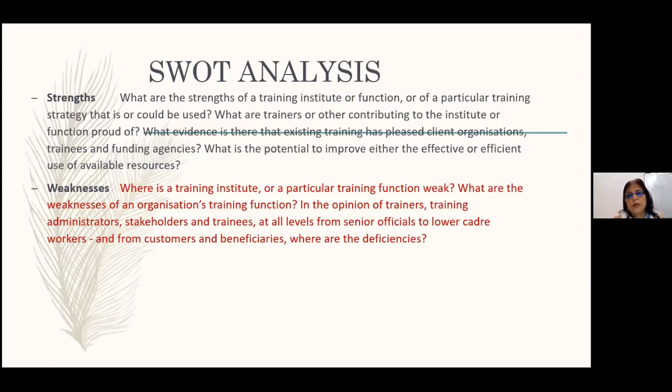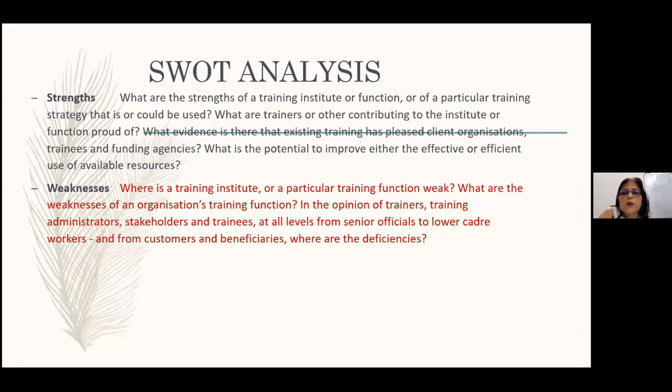You can analyze the proposals that come your way by using SWOT. So here we list the strengths, the weaknesses, the opportunities, and the threats that are there in the proposals. When you're talking about strengths, what are the strengths of a training institute or function, or of a particular training strategy that is or could be used?